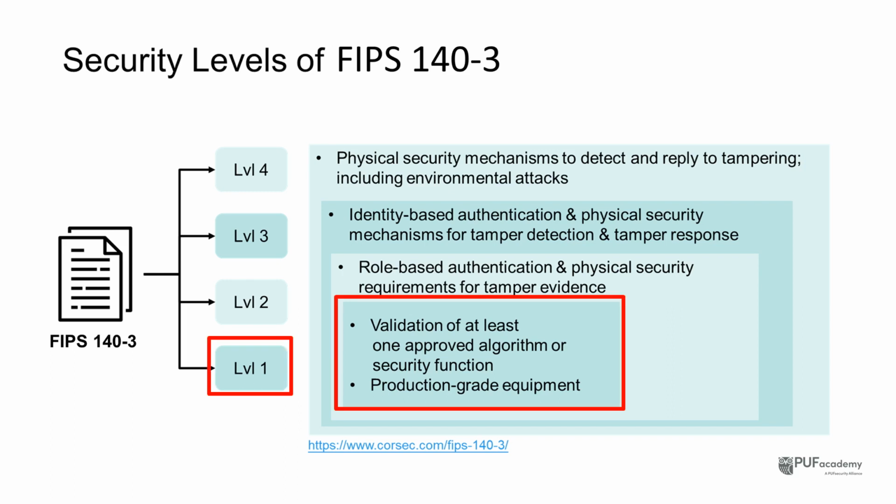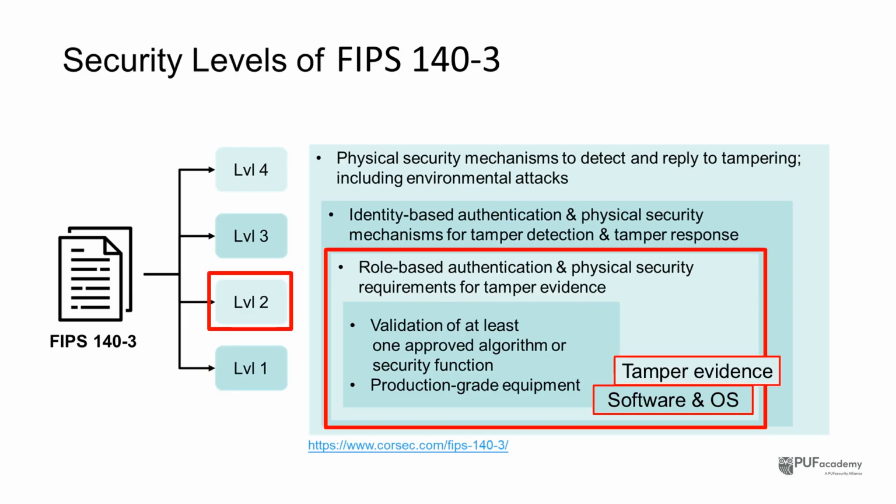Level 1 is the baseline. Compliance focuses on approved cryptographic algorithms and security functions. No physical security or user authentication required. It is typical for software crypto modules in OS crypto libraries. Level 2 is about tamper evidence and role-based authentication. It requires adding visible tamper evidence seals or enclosures. Supports role-based access such as admin versus user, without identifying individuals.